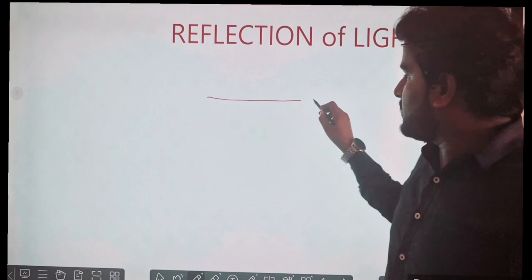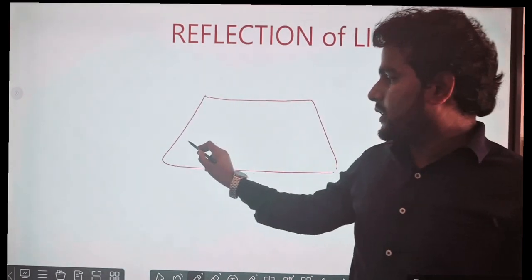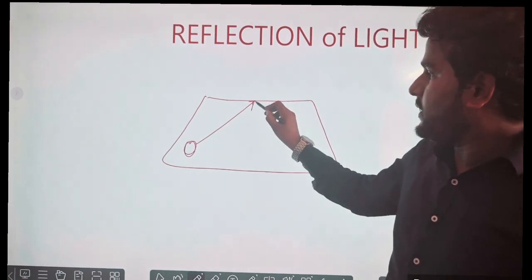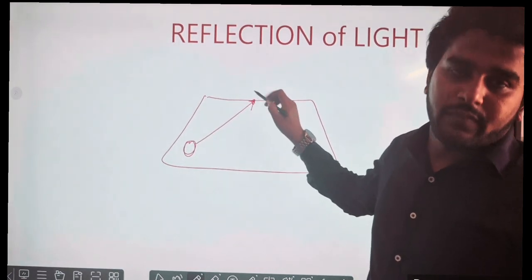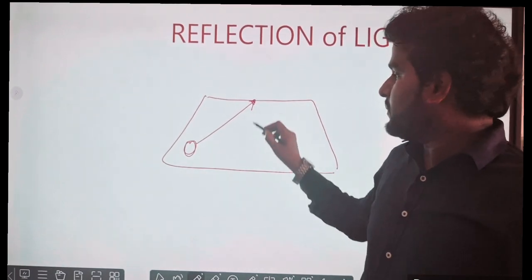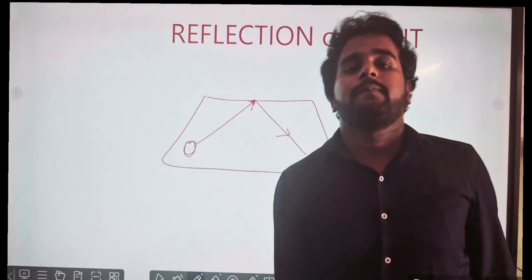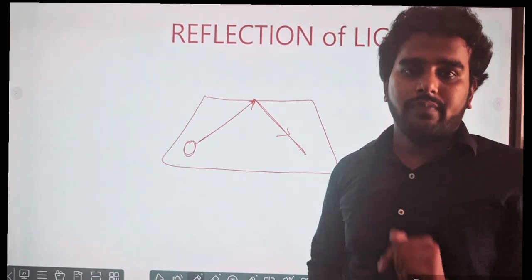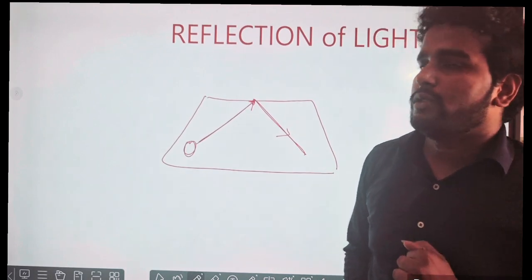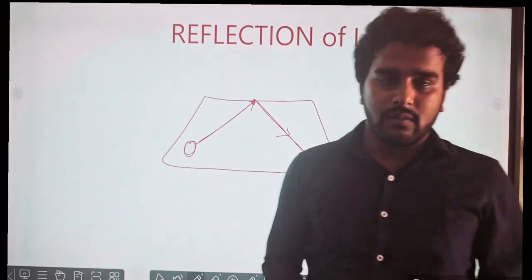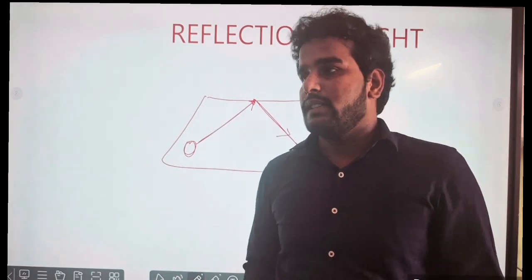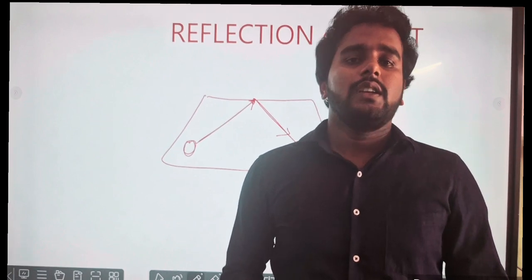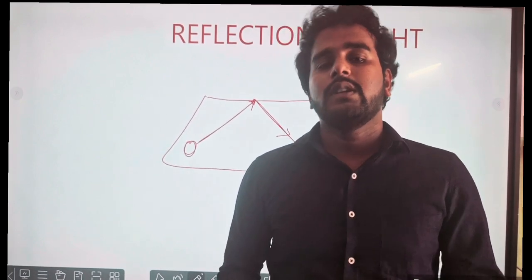Suppose you must have played carom. When we strike the striker, it collides with the interior wall of the carom board and comes back. In this direction it goes, and oppositely it comes back. You observed this phenomenon in standard 9 also, in sound. Whenever I say something in this classroom, you can hear multiple sounds, that is multiple reflection. The echo is coming. This is one type of reflection of sound also.